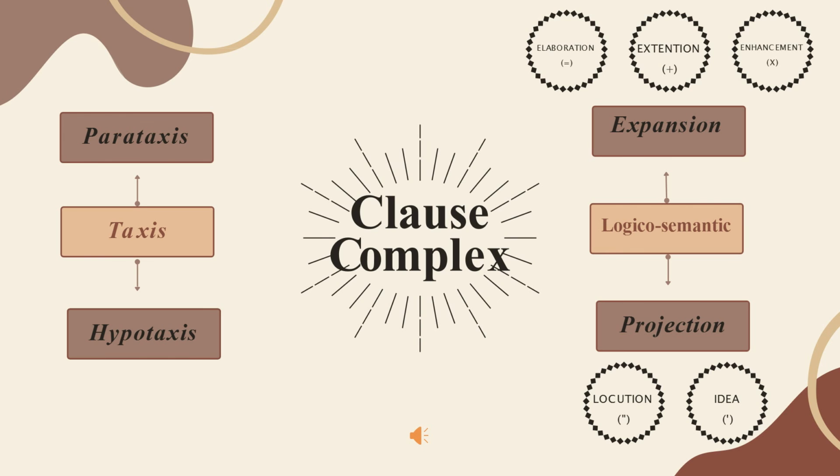Expansion is divided into three types: elaboration, extension, and enhancement. Projection is divided into two types: locution and idea.